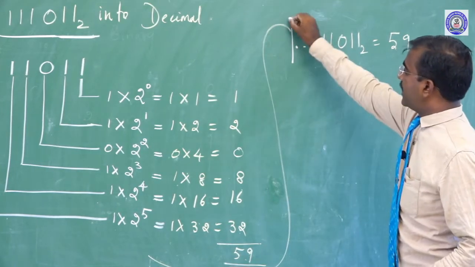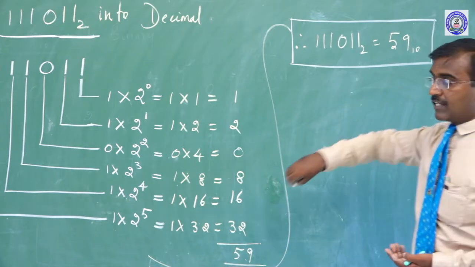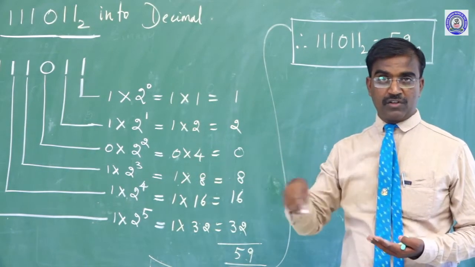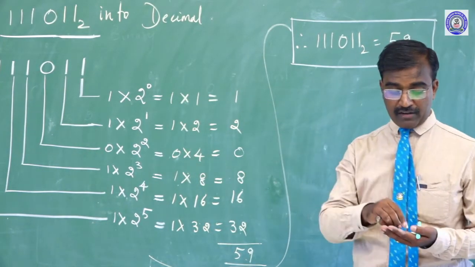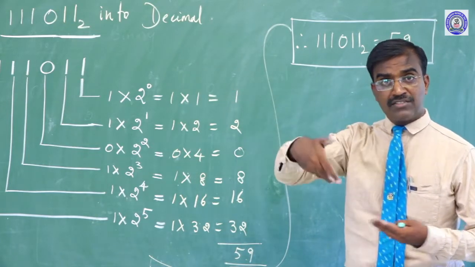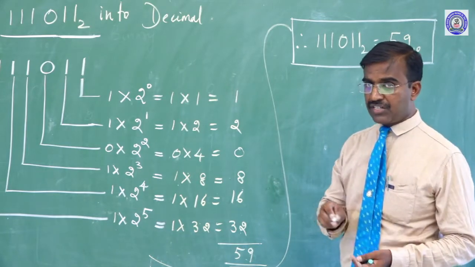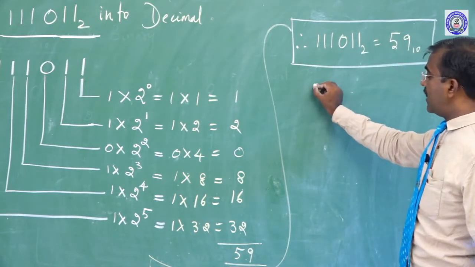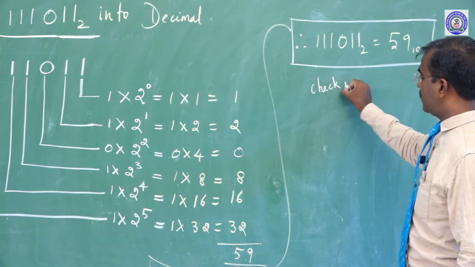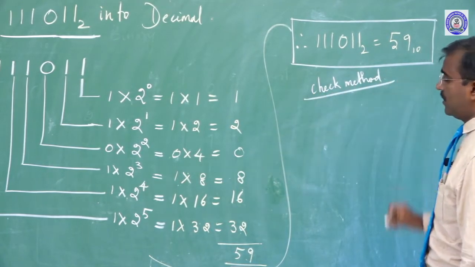Sir, in an examination hall or in homework, sir will give this sum for different values. Is this answer correct or not? How can we identify, judge or verify? So, can I introduce a check method now? This method uses only a pencil. Why? Because you check it now.